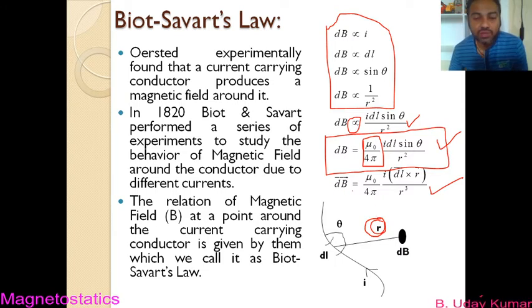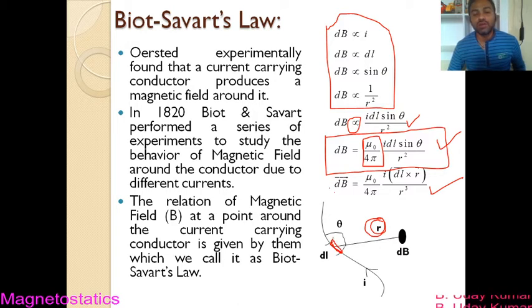So this is Biot-Savart's law. This topic is very important for your board examination. Many times they have asked to explain Biot-Savart's law, and this is what you have to write. Okay, so anyway, this is dB, which is the magnetic field induction that is produced at a distance of small r from the current element, the length element.